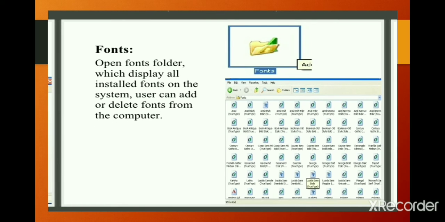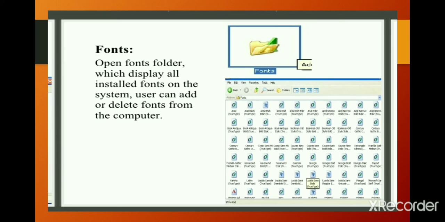Fonts. Open the Fonts folder, which displays all installed fonts on the system. The user can add or delete fonts from the computer. The characters used in typing text that use the same design are called fonts. Font settings are used to change the display of text on the screen and the printed text. You can use font settings in Control Panel to view, add new fonts, and delete existing fonts.